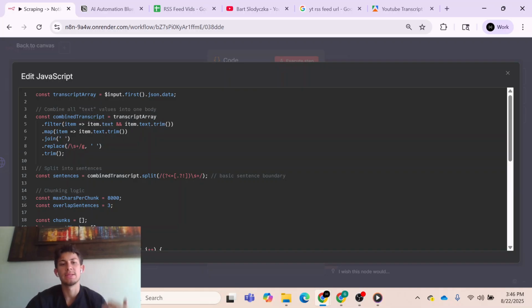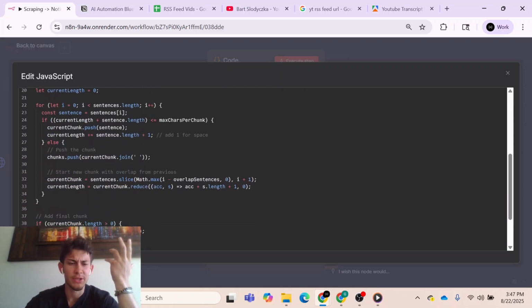Well, the problem is that AI doesn't have an infinite input token limit. So we need to be very mindful of that. We actually have to chunk large bodies of text or large bodies of data so that AI can process it either individually or in parallel. And what I'm going to show you is how to do that in parallel to make things go a little faster.